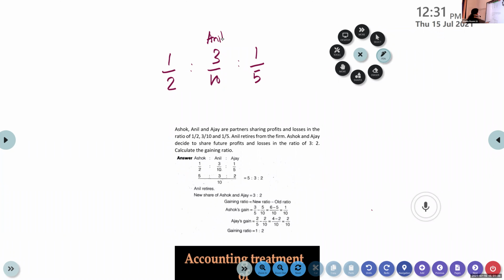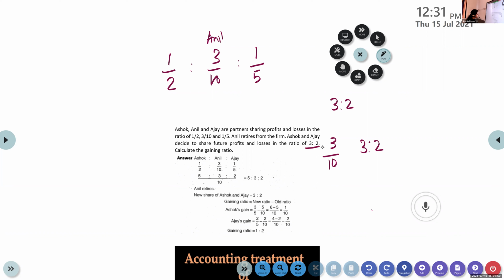Ashok and Ajay decide to share profits and losses in the ratio 3:2. So this share 3/10, they are going to share it in the ratio 3:2. So what is this 3:2? What ratio is that? Gaining ratio. Very good. That is the gaining ratio.